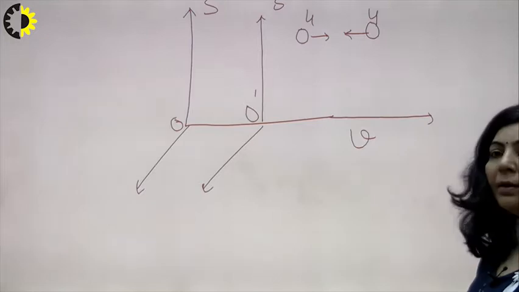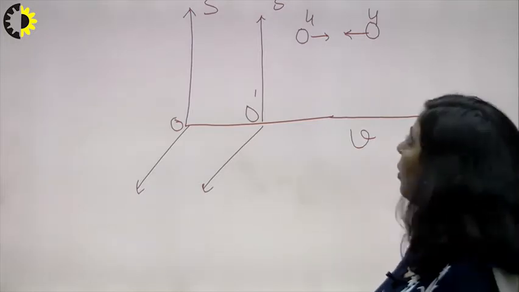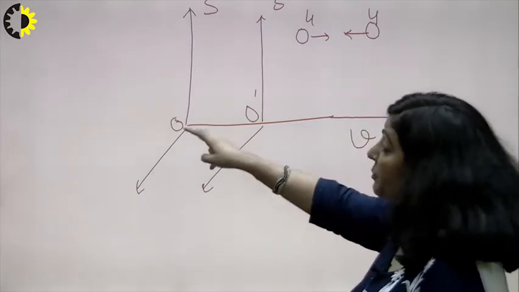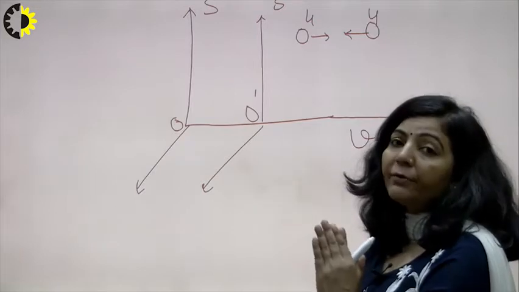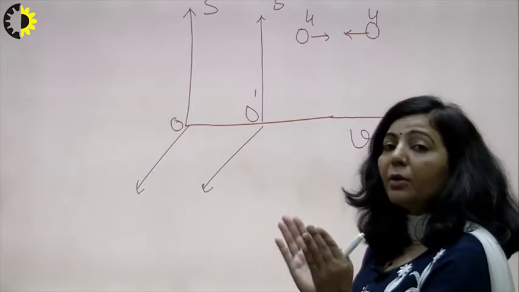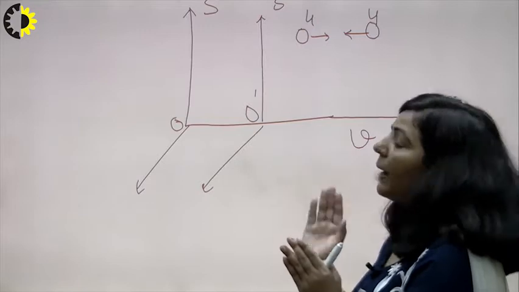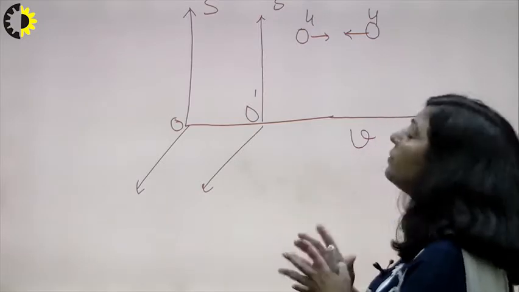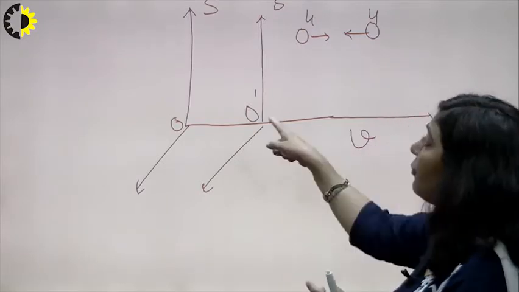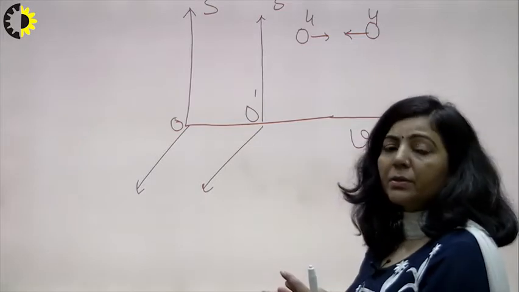So what is this V? V is the velocity of these two particles with respect to O after their collision with each other. For O, they are moving with V, but for O dash, they are at rest.